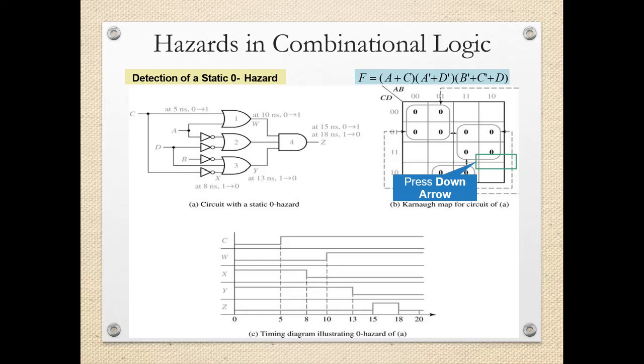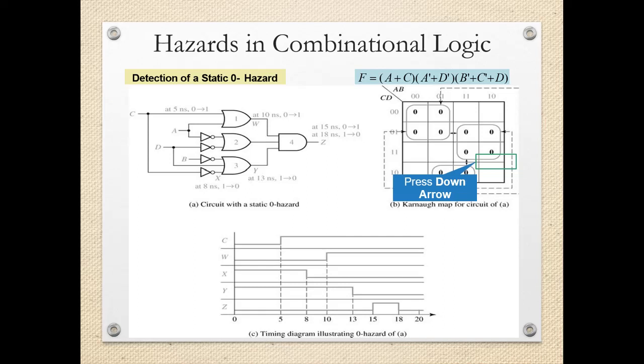What is this type of expression called? It is the product of sums, POS, and in the previous case it was the sum of products. So for sum of products type of logical expressions, there is a possibility of static 1 hazard, and for product of sums there is a possibility of static 0 hazard.